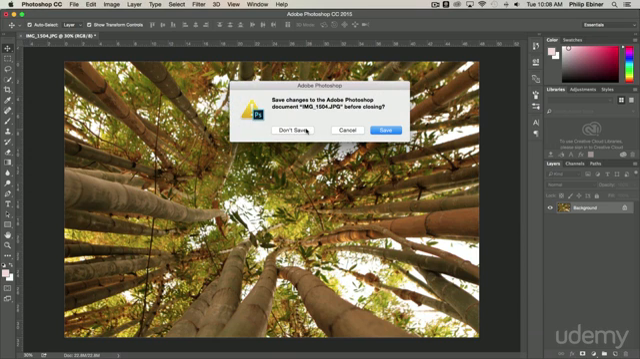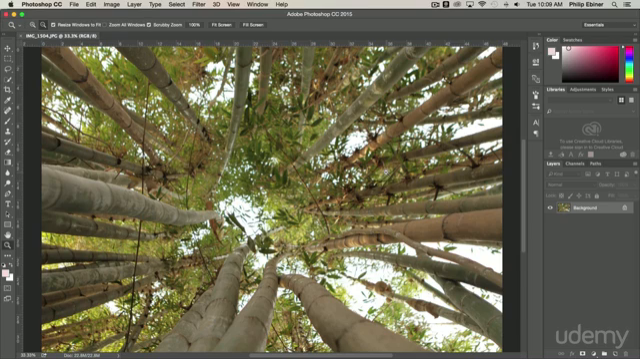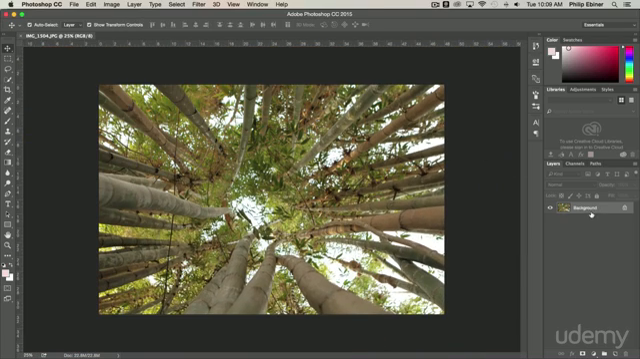So let me close this. I'm not going to save it. And then I'm going to reopen this file in Photoshop. Okay, so there's two ways that I suggest. One is making duplicate layers and editing those as you go.